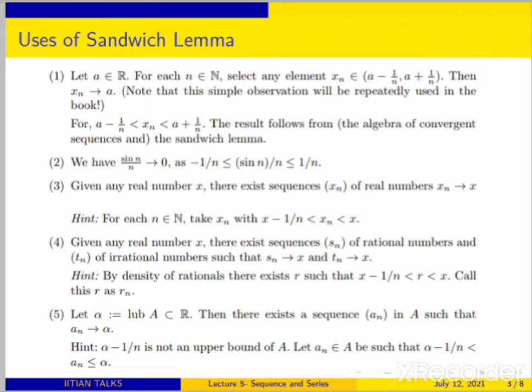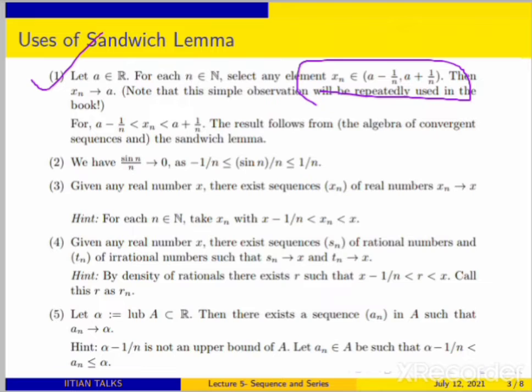So for the first one, you can choose any member. For any a and n, you can consider the interval a minus 1 by n, a plus 1 by n. If you take n to be 1, then you can choose some x1 from the interval a minus 1, a plus 1. Similarly, if you take n to be 2, you choose some x2 in the interval a minus 1 by 2, a plus 1 by 2.